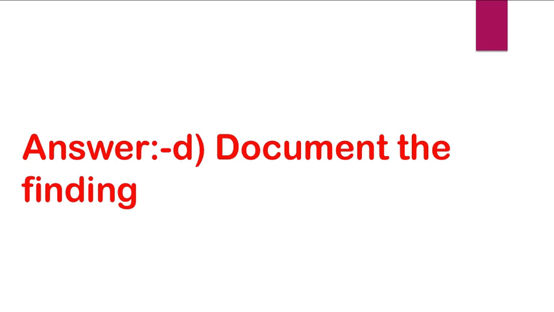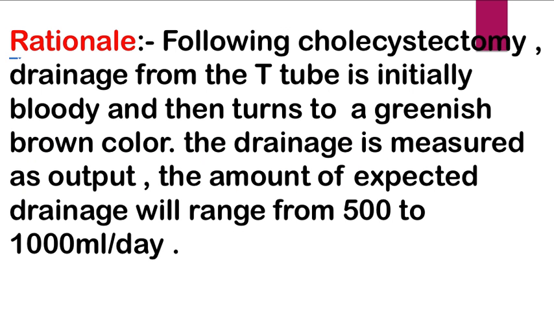Right answer is D. Document the finding. Rationale: following cholecystectomy, drainage from the T-tube is initially bloody and then turns to a greenish-brown color. The drainage is measured as output. The amount of expected drainage will range from 500 to 1000 ml per day.